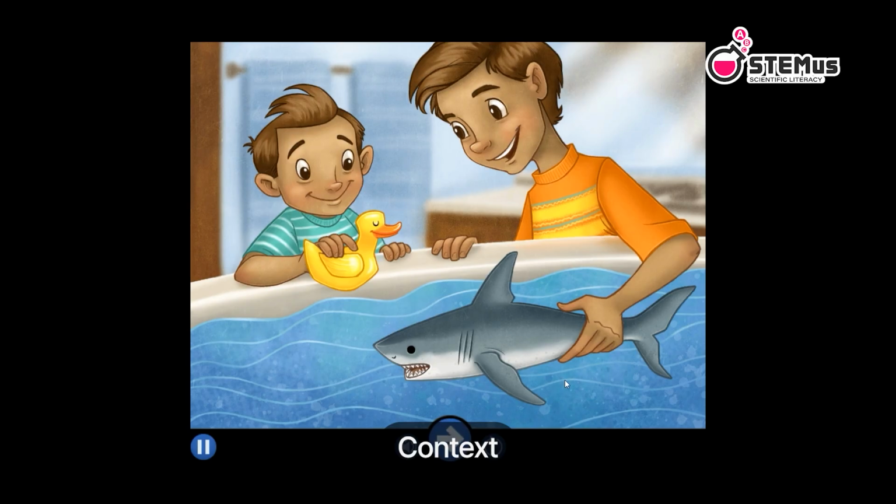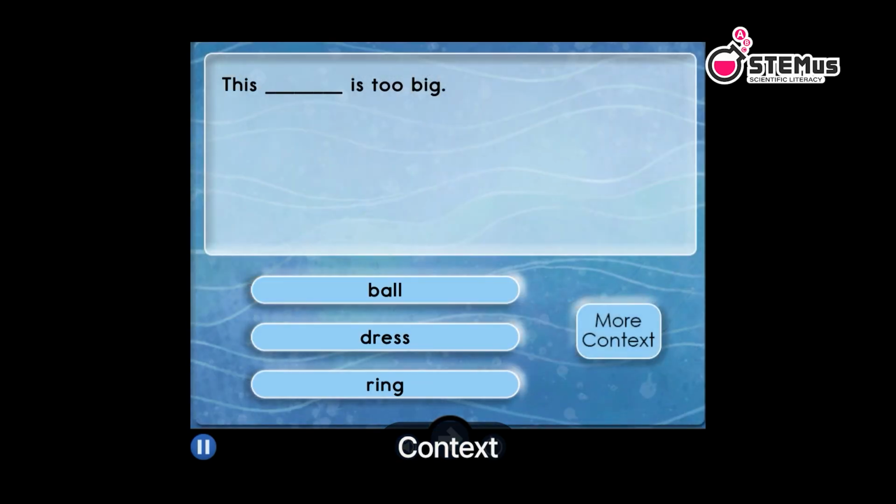Click Move On. Now we are going to use context to help us understand what we read. Let's read the sentence together. This is too big. Move the word that makes sense in this context into the blank. Correct! This dress is too big. Each one of these words makes sense in this sentence. We need more context. Click this button to get more context. Let's carefully read these sentences together and pay attention to the new context.